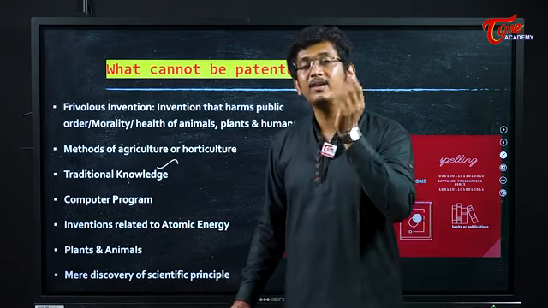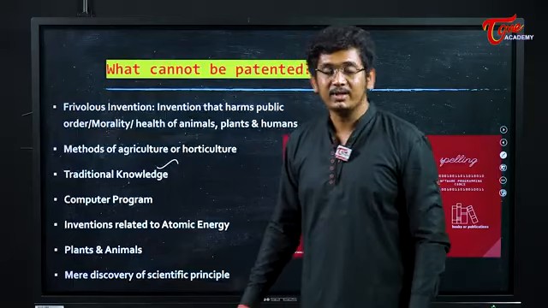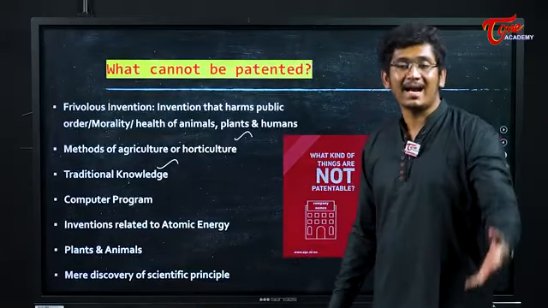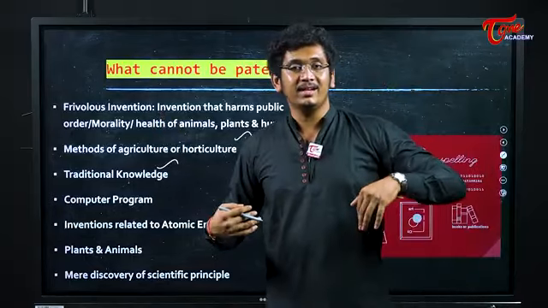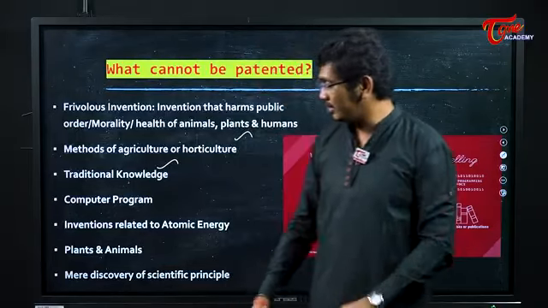Imagine we use turmeric for healing our wounds. No one can protect the healing properties of the turmeric. Next, agriculture and horticulture methods that farmers practice. No one can patent that this is the method I have invented. This is the cross-pollination method of plants that I have invented. No one can do that.